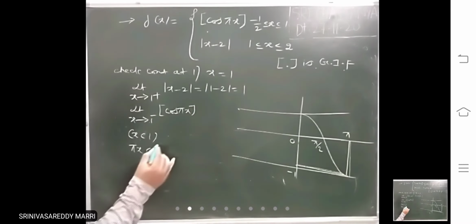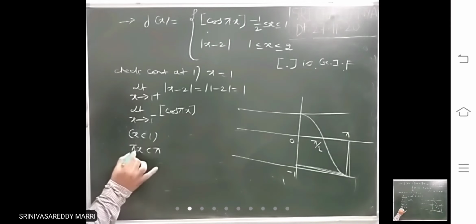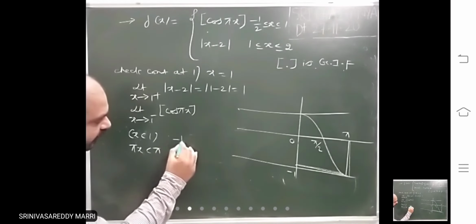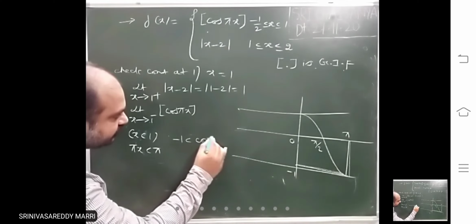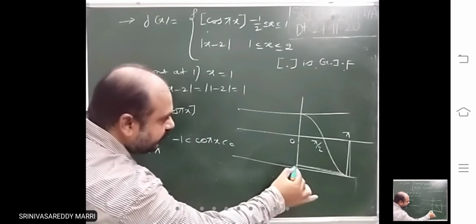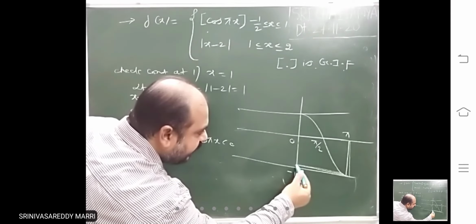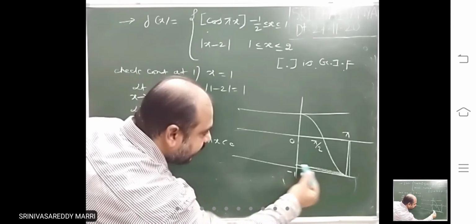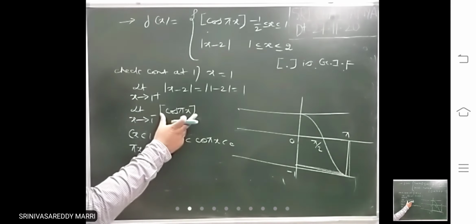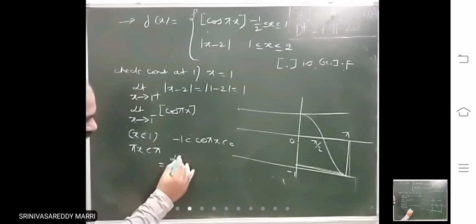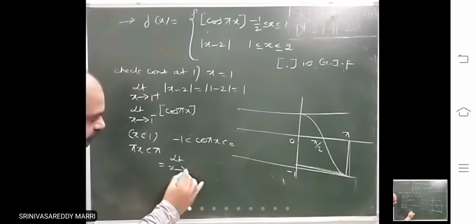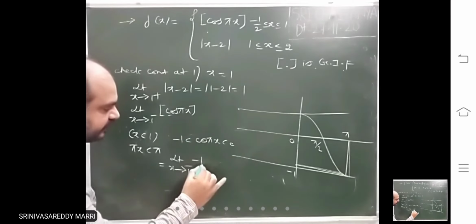That means when x is less than 1, pi x will be less than pi, and cos pi x will be a value between minus 1 and 0, or otherwise just minus 0.99999. Step of minus 0.99999 is what? That means this definition will become minus 1.